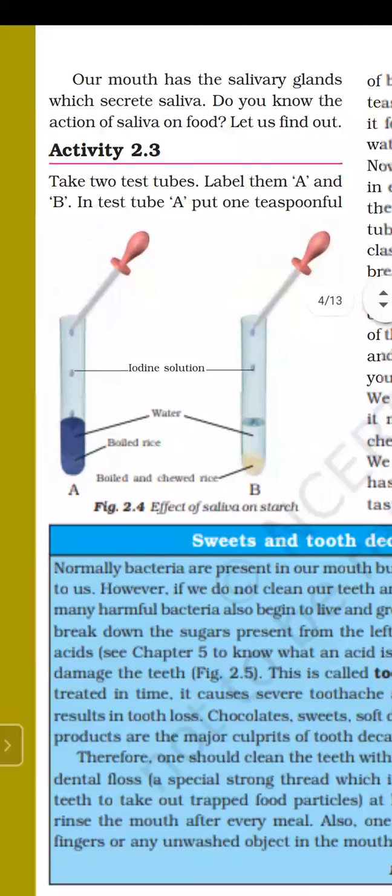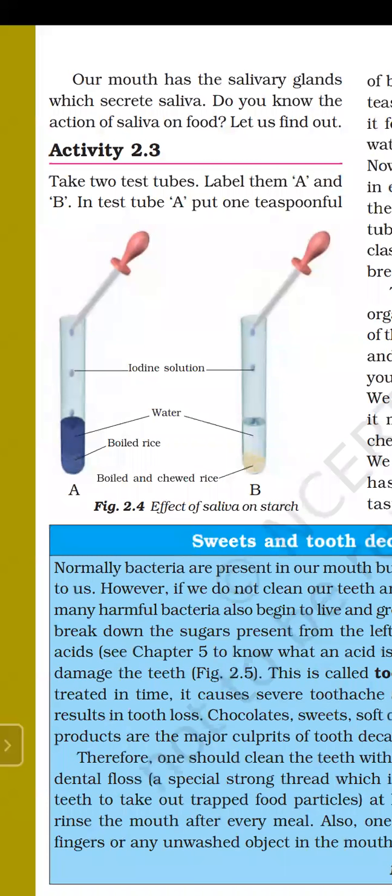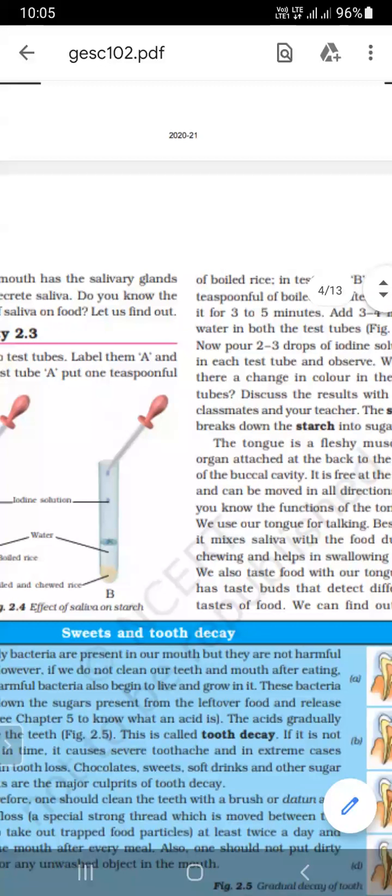Do you know the action of saliva on food? What is the role of saliva? What is the function of saliva on food? Let us find out. Take two test tubes, label A and B. In test tube A, put one... we will discuss in the next lecture.